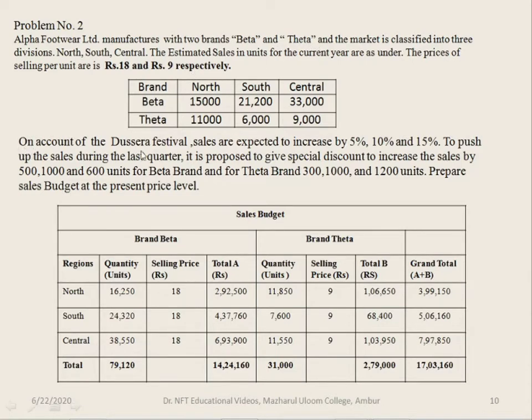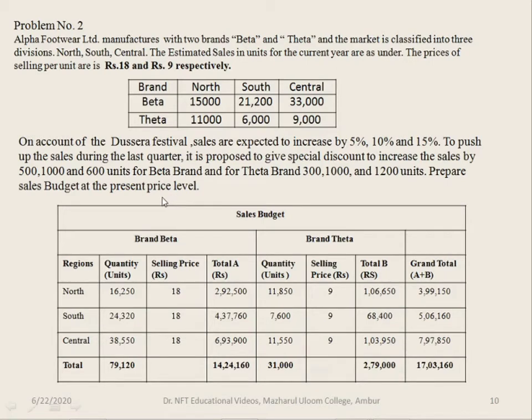On account of the Dussehra festival, sales are expected to increase by 5%, 10% and 15%. To push up the sales during the last quarter, it is proposed to give special discount to increase sales by 500, 1000 and 600 units for Beta brand and for Theta brand 300, 1000 and 1200 units. Prepare sales budget at the present price level.